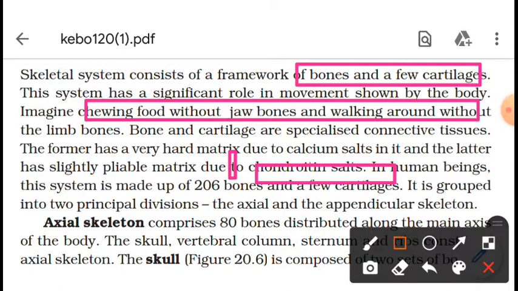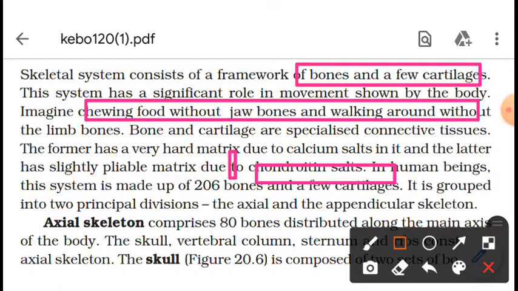So mainly the skeletal system in the human body is made up of cartilage and bones. Bones are hard in nature, and cartilage is soft in nature, and they form the framework of the human body. This way, the skeletal system is a very important system.